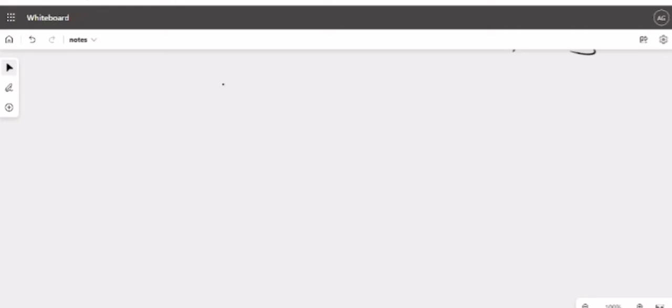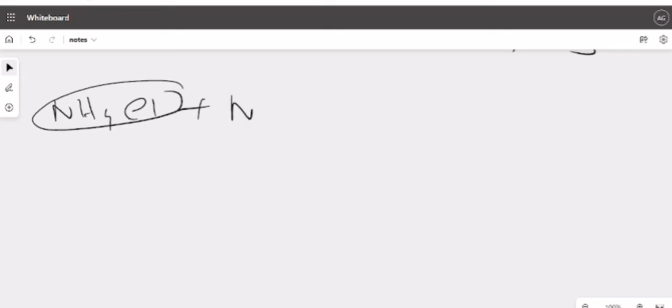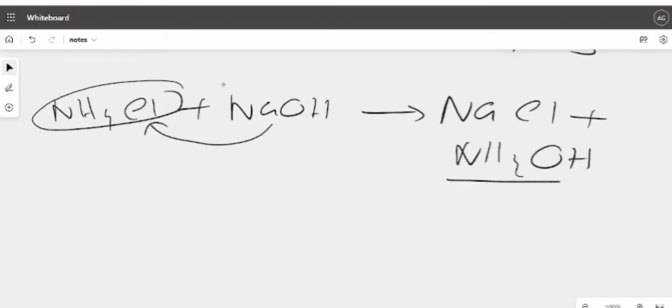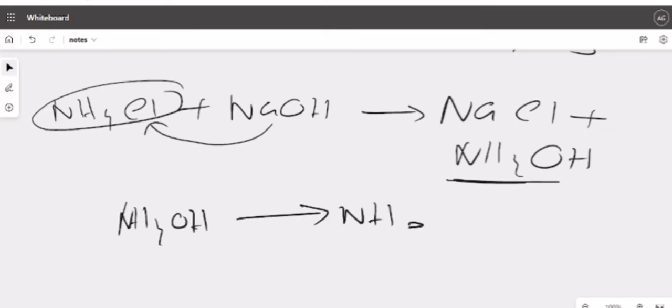Whenever you add caustic soda, not only caustic soda, caustic potash also, or rather I will say alkalis, to ammonium salt. Ammonium salt, suppose we are adding it with NaOH, we will get required salt plus NH4OH. See here properly, NaCl gone. So we are getting this NH4OH, which is very unstable, so it will decompose into NH3 gas plus O. This nascent oxygen will not stay. Where will hydrogen combine with this hydrogen? What will it form? H2O.